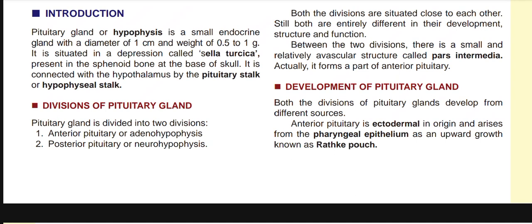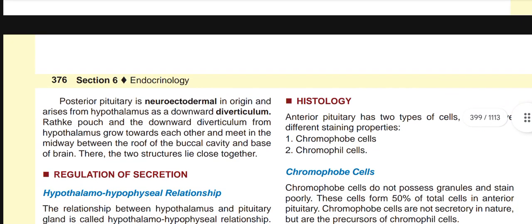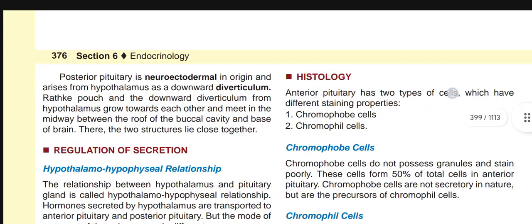One is the anterior pituitary, one is the posterior pituitary, and in between them, one linking part, an avascular structure, is known as pars intermedia. Now, the development part. The anterior pituitary is ectodermal in origin and arises from the pharyngeal epithelium as an upward growth of Rathke pouch, and the posterior pituitary is neuroectodermal in origin and arises from the hypothalamus as a downward growth of diverticulum. Rathke pouch and the downward diverticulum from the hypothalamus grow towards each other and meet midway between the roof of the buccal cavity and the base of the brain. There the two structures lie close together.